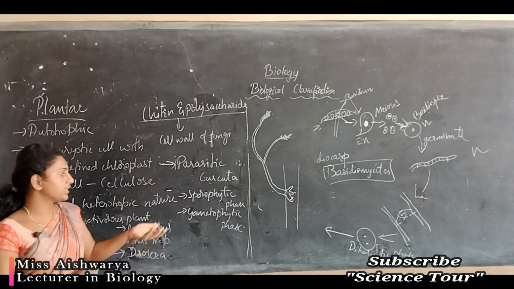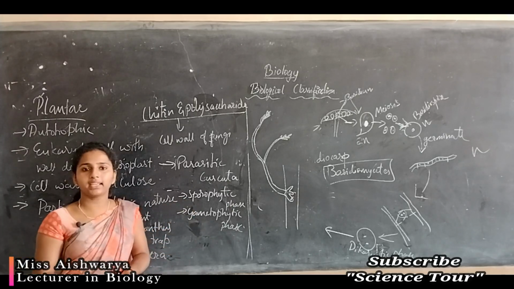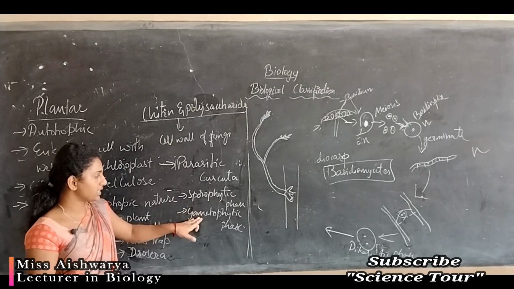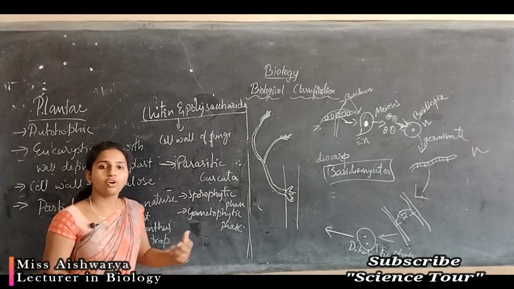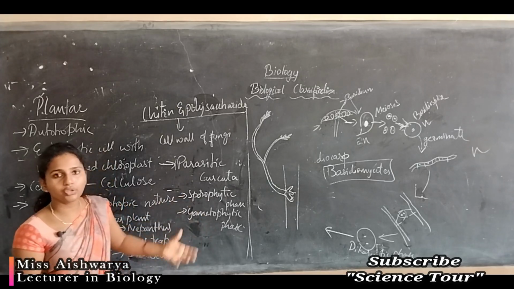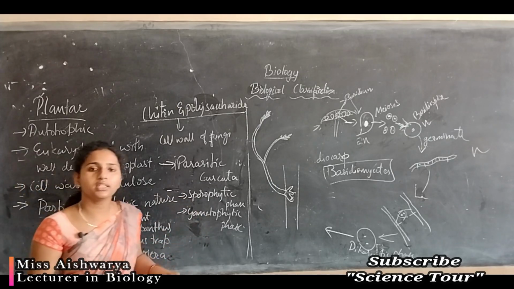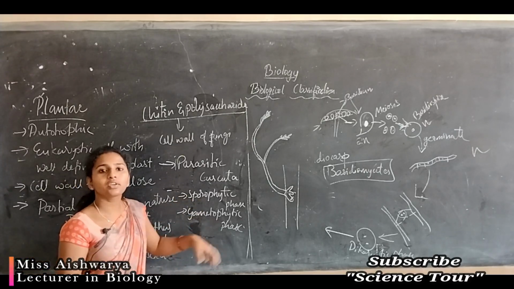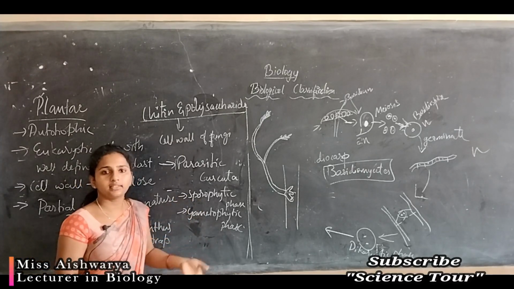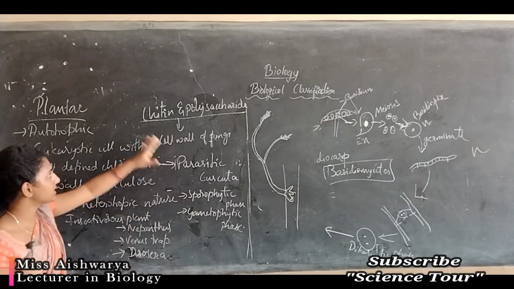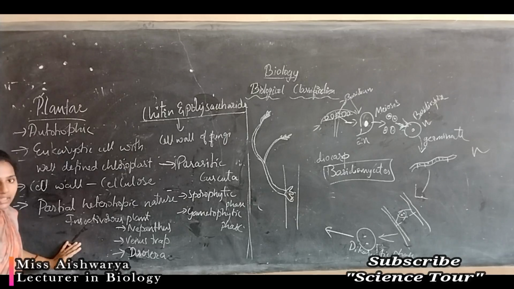So these two phases alternate in the plant kingdom. This alternation shows the alternation of generation in plants, because of which you can see different types of life cycle, which you are going to study in detail. So this is about the plant kingdom.